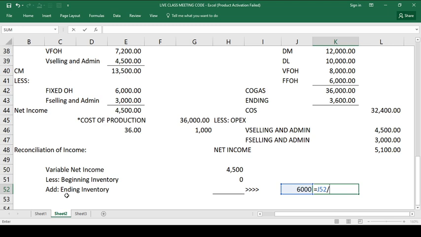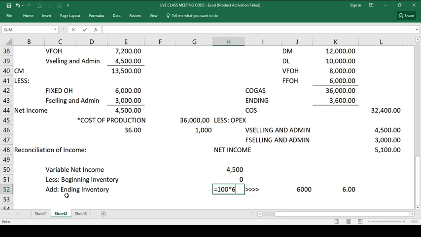And then, take note, we have 100 units remaining on the inventory, yun po yung natitira na lang kasi 1,000 ang na-produce, 900 ang naibenta, 100 ang natitira. So, you need to multiply the 100 to the fixed factory overhead cost per unit na 6 na na-compute lang natin kanina. So, that is 600.